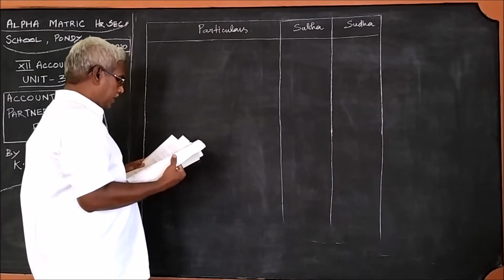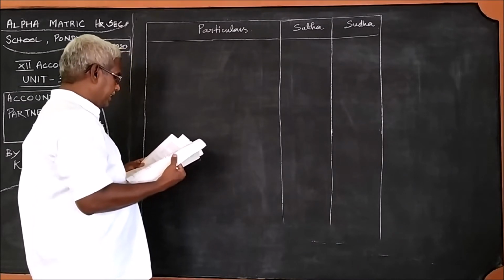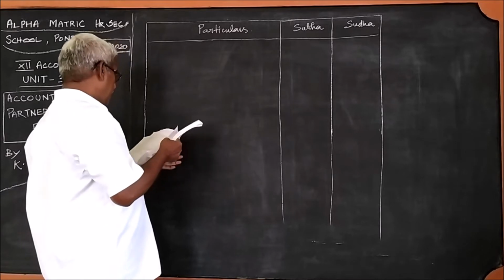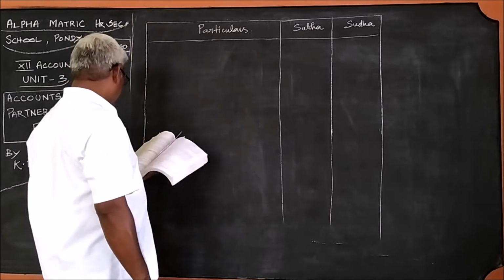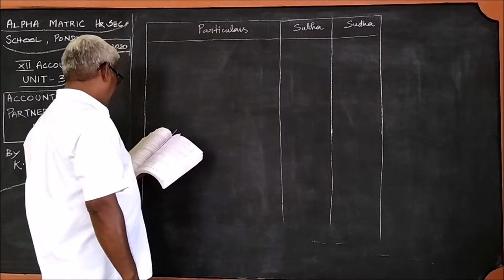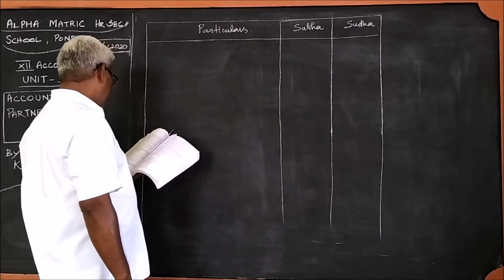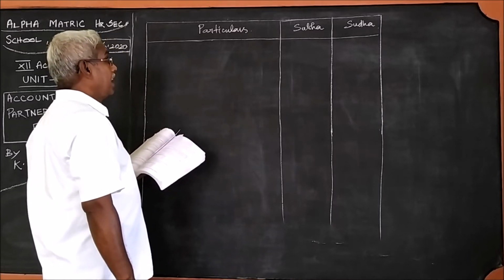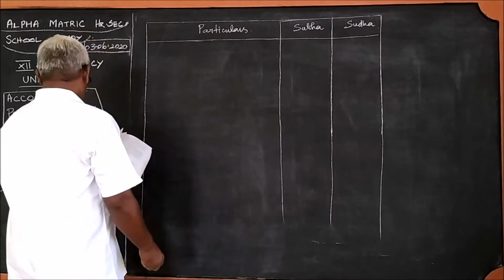Balance sheet as on 31st December 2018. On the liability side, the capital given is the capital at the end of the year.